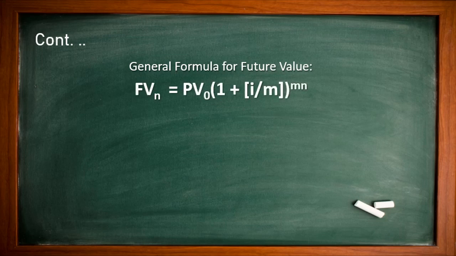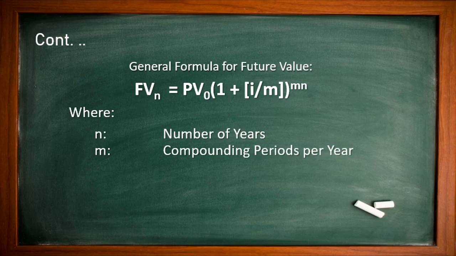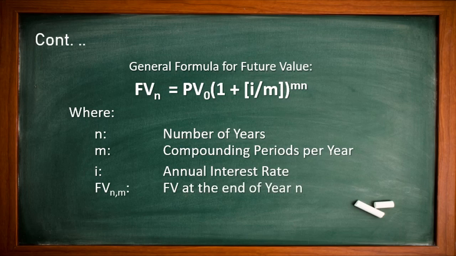Future value for n years is equal to present value times 1 plus, before we had i, but this i is now divided by m, and the power is m times n. Here n is the number of years, m is the compounding periods per year, i is the annual interest rate, FV is the future value at the end of year n, and PV is the present value of the cash flow today, meaning the amount we invest today.